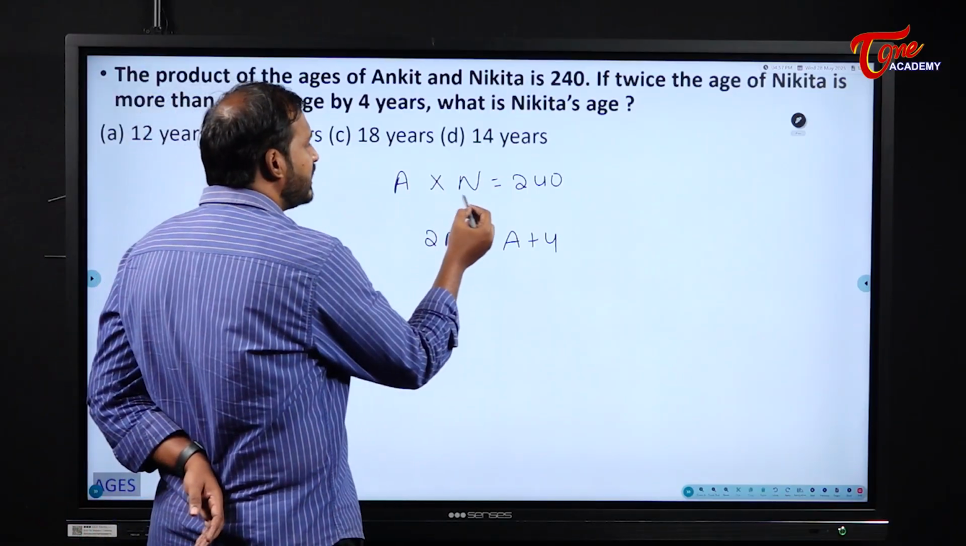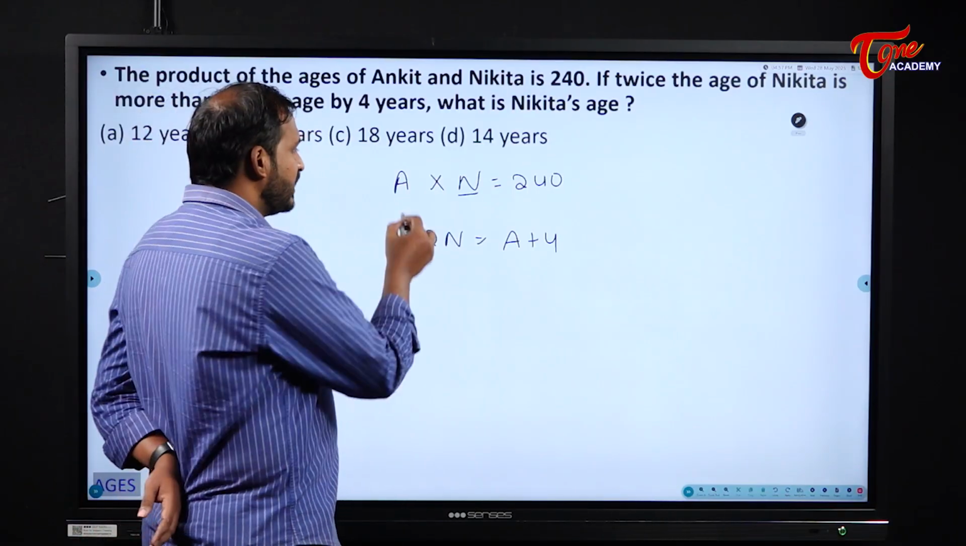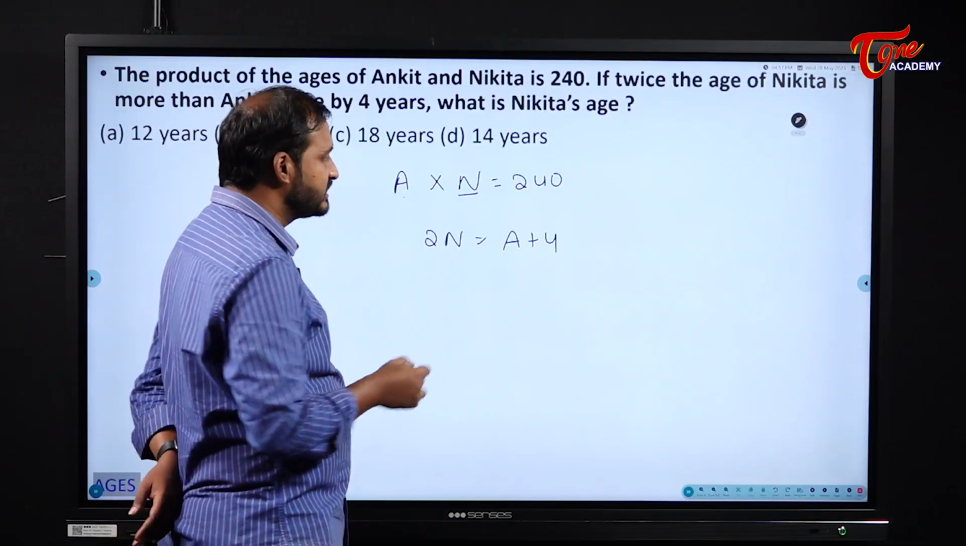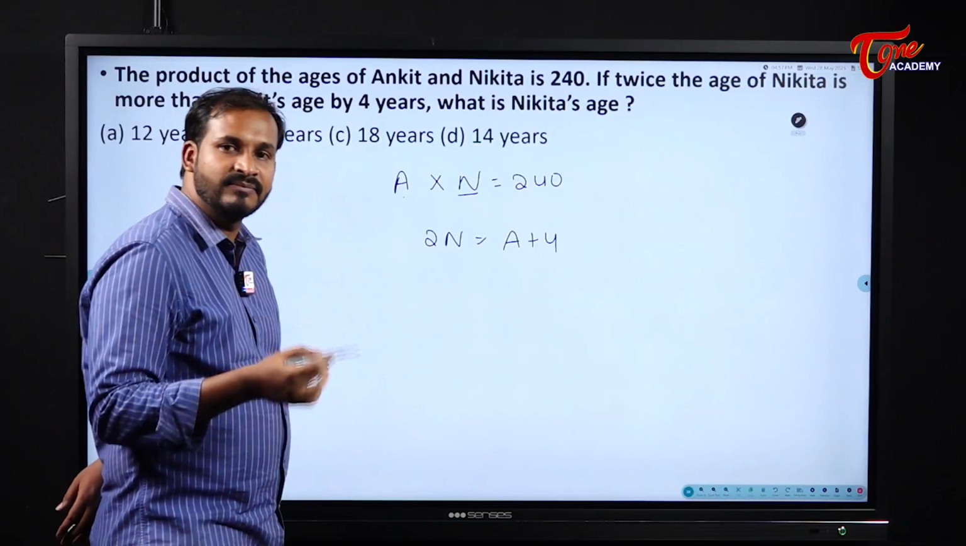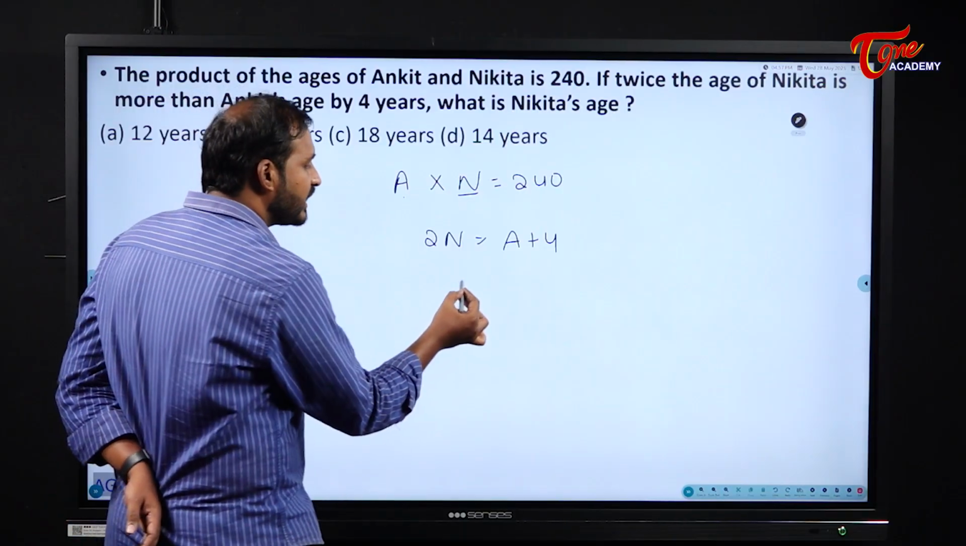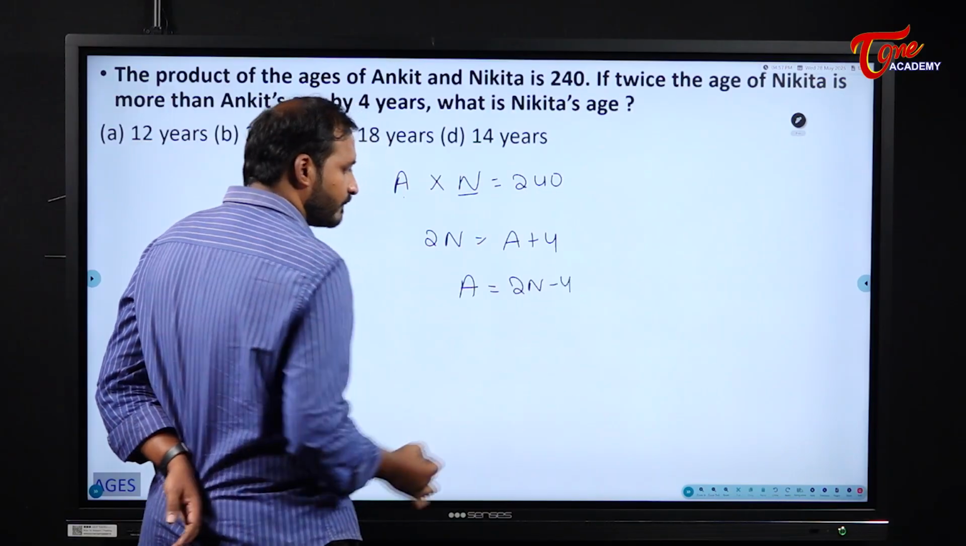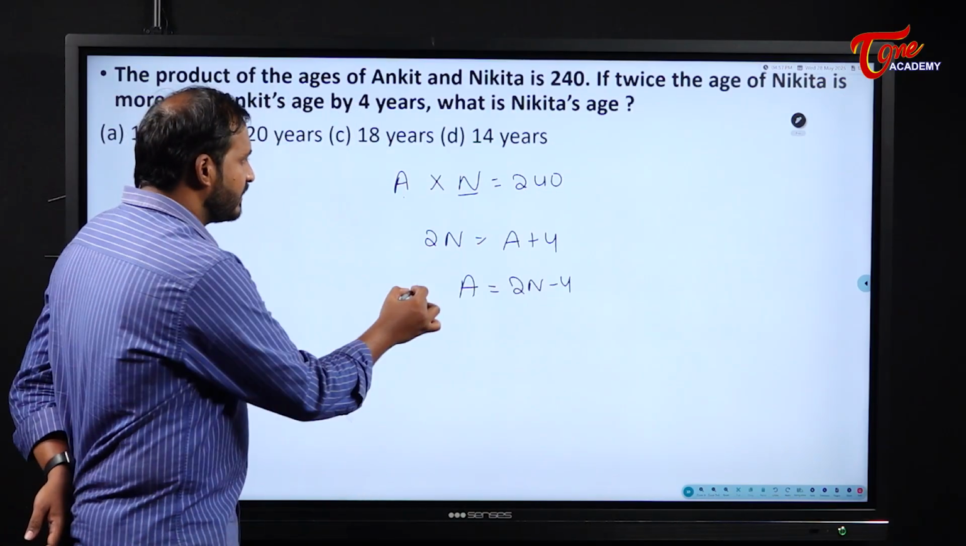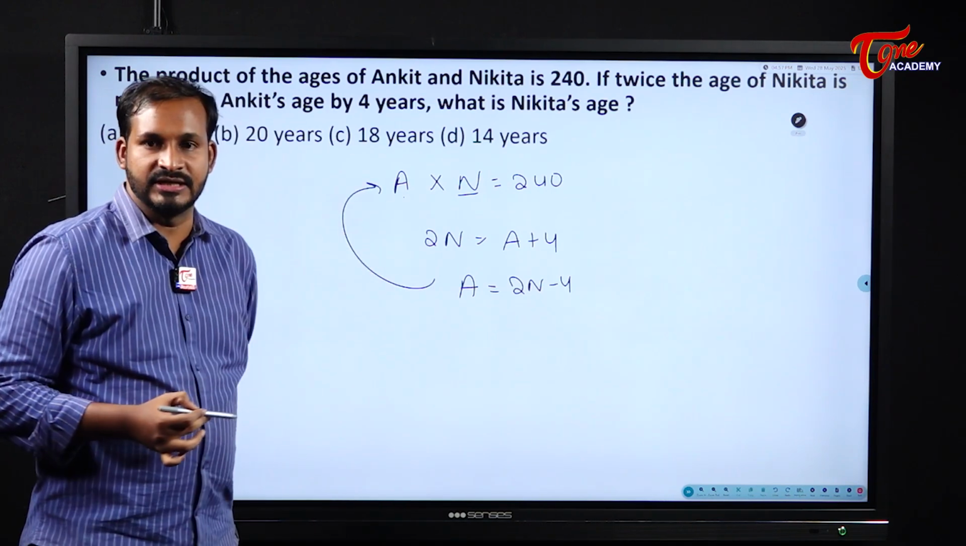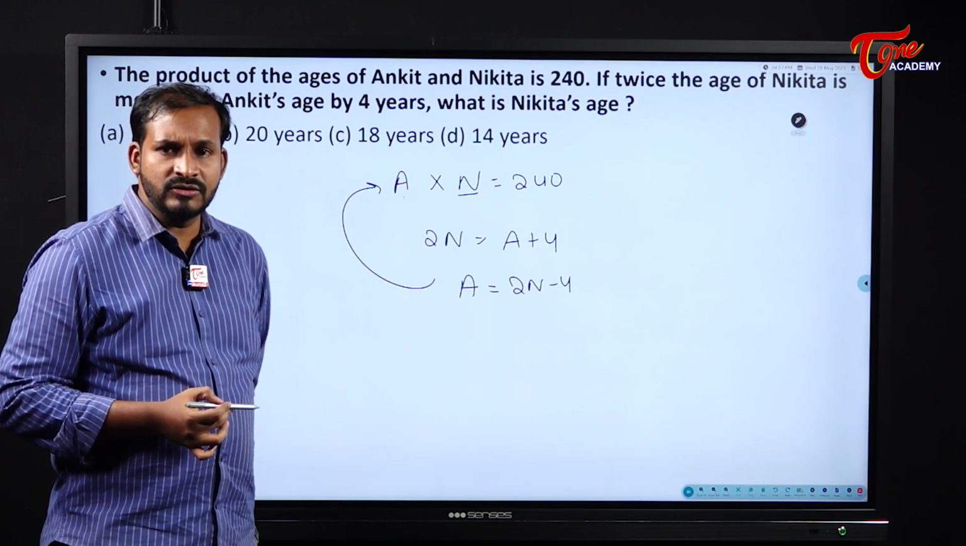See here, to get Nikita's age, I should eliminate this A, right? How can I eliminate this A? If I substitute something else in place of A, I can eliminate it. So what can I substitute here? A is equal to what it becomes? 2n minus 4. Now simply substitute this one here.